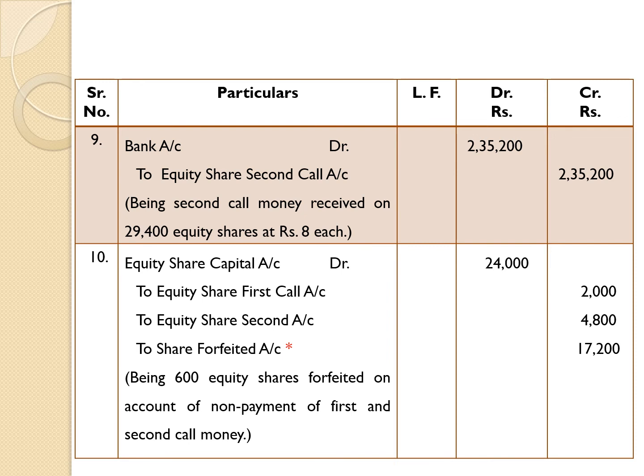Narration: being 600 equity shares forfeited on account of non-payment of first and second call money. So students should remember that we pass only one entry regarding forfeiture of shares. Here forfeited shares were 600.